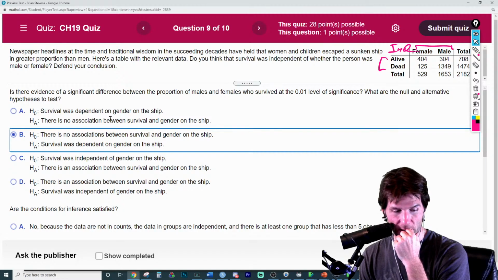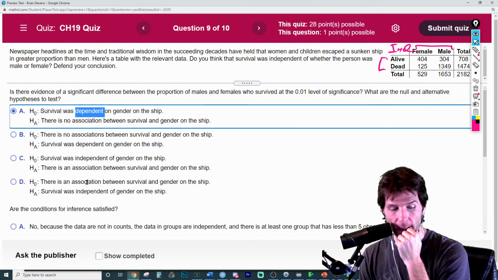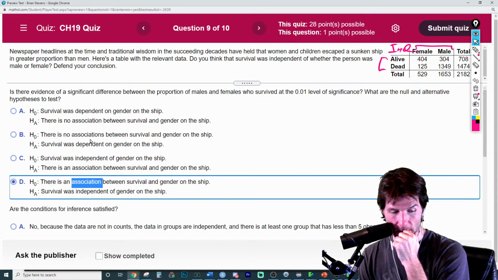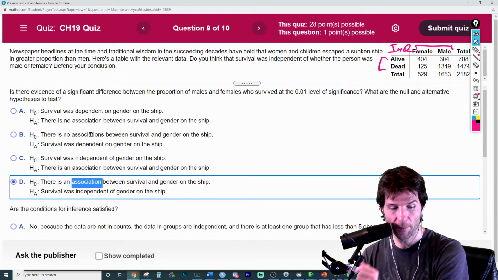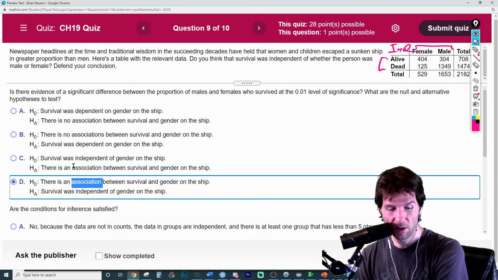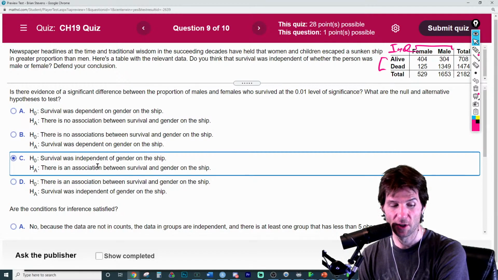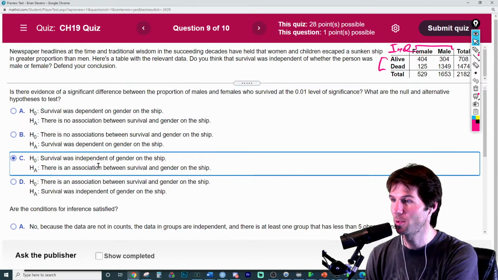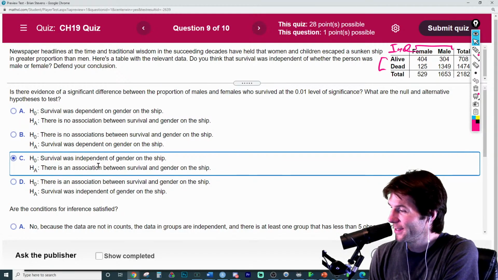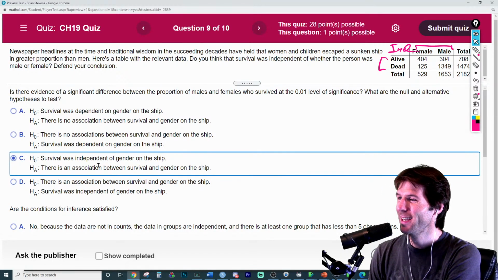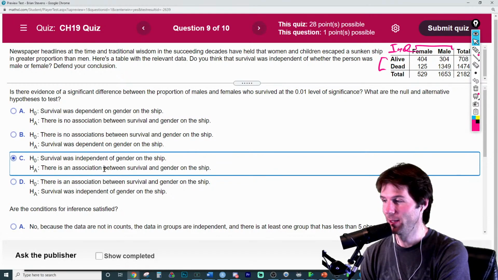What are the null? Wow, they're just this question, now that I look at it. It's not that they're dependent is the null. It's not that there's an association is the null. And they're really doing some flip-flopping of the wording right here. There is an association between, yes. If they tell me I get this one wrong, I'm going to scream. And I'm going to write the publisher again. So, yeah, exactly. The null is that they're independent. And the alternative,